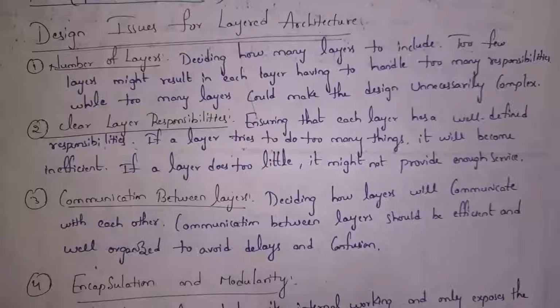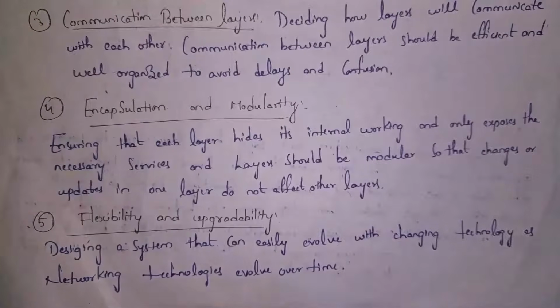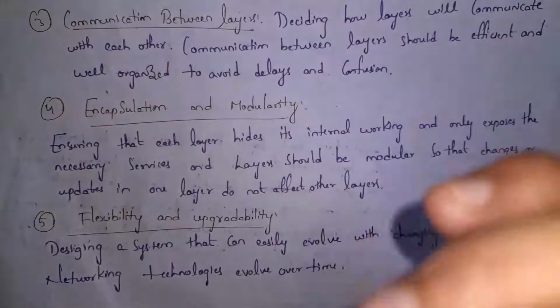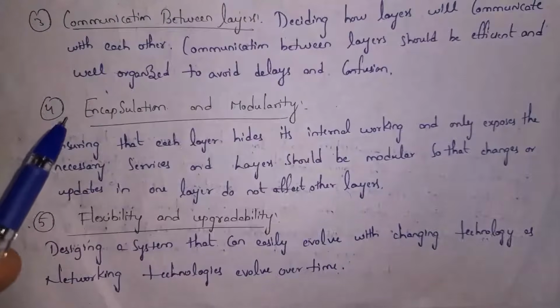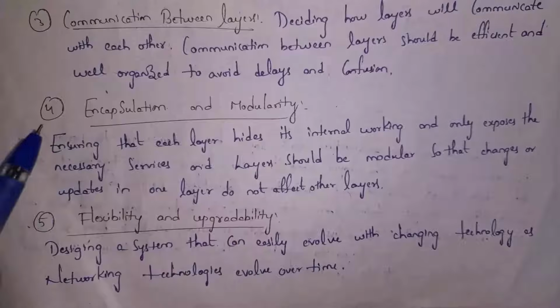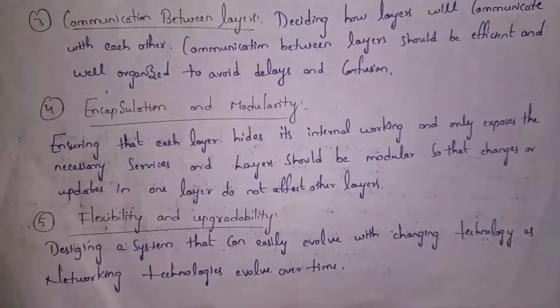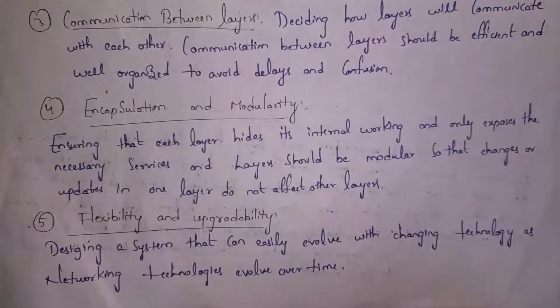And fourth one is encapsulation and modularity. One layer will provide service to the above layer. The above layer need not know how the below layer is created. Encapsulation means the above layer need not know how the below layer will work. The above layer will just take service from the below layer, that's it. And modularity means whatever changes are made in one layer, they must not affect other layers. This is the meaning of modularity.